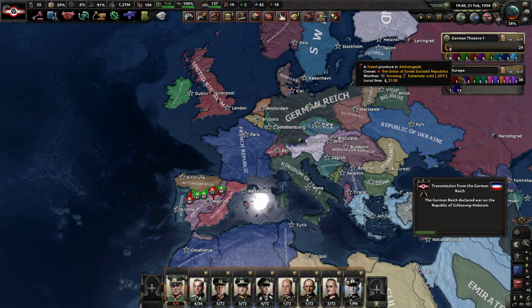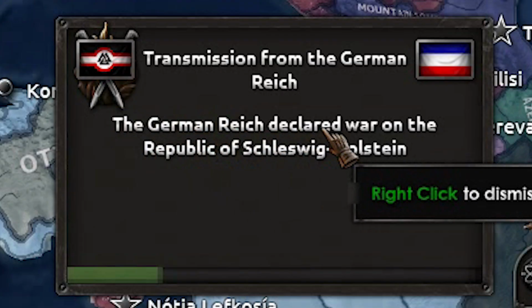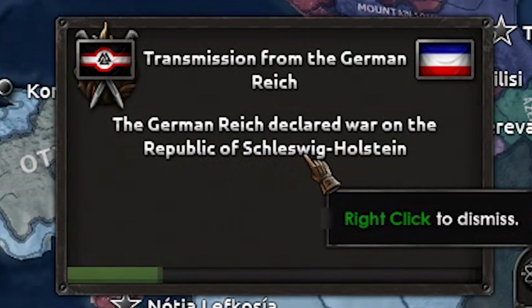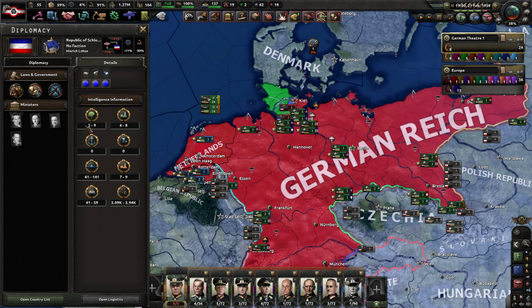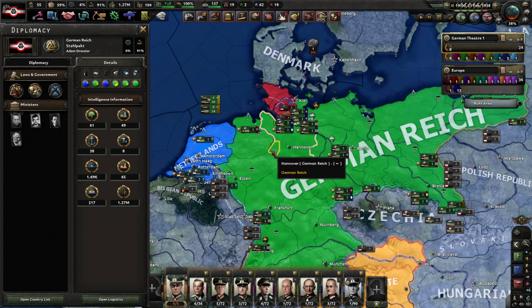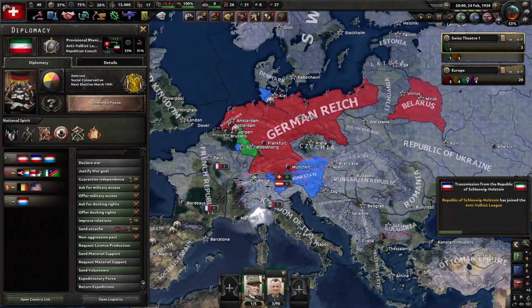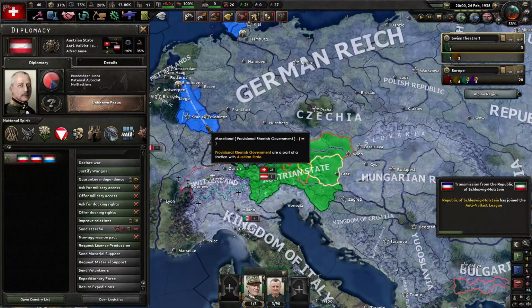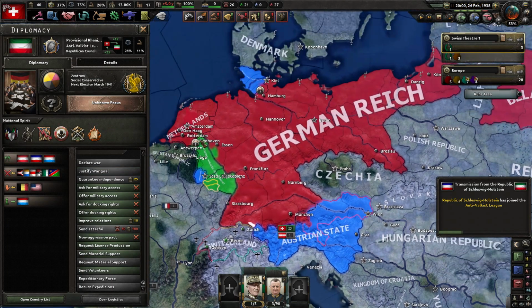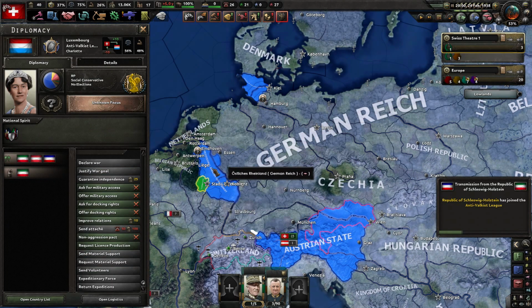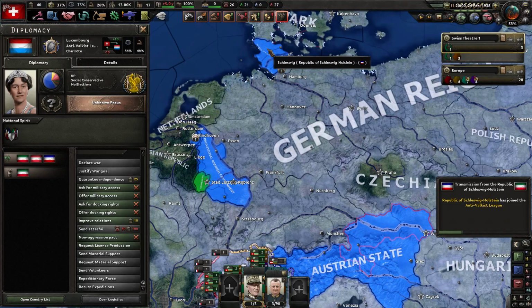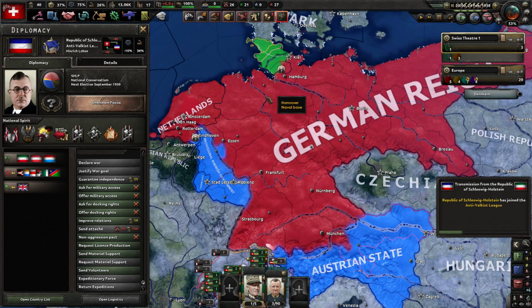February 1938 and we see the first expansion of the German Reich. The German Reich declared war on the Republic of Schleswig-Holstein. Dude, they've got no chances against the German Reich with 61 divisions. Oh wait, there is a huge alliance that gathered against the German Reich in the face of the Austrian state, Rhine, even the Duchy of Luxembourg, which is the puppet of Rhine, and Schleswig-Holstein.